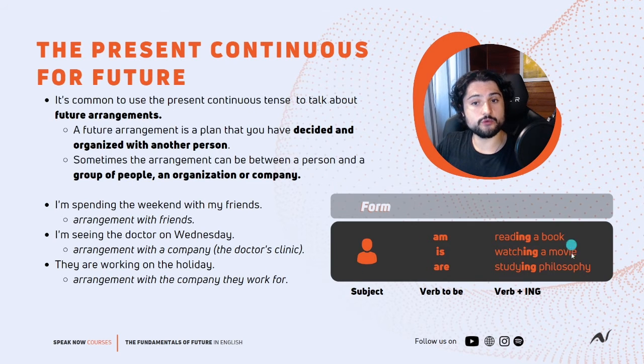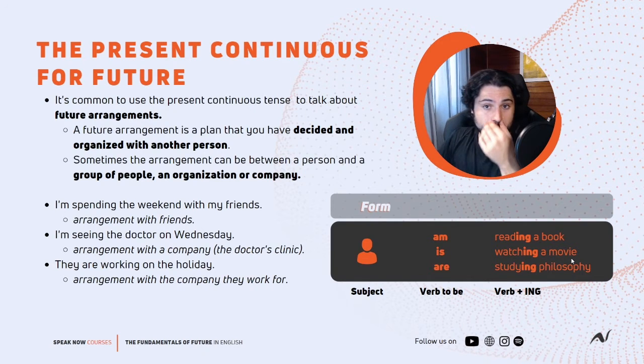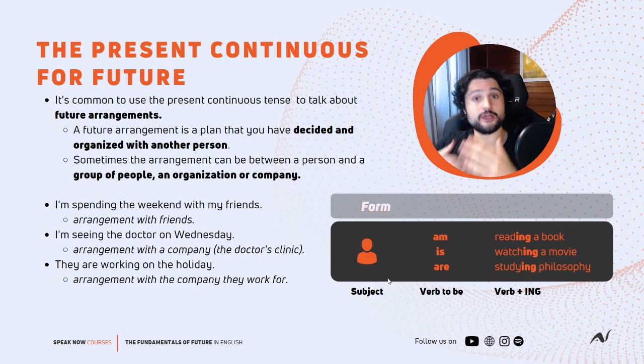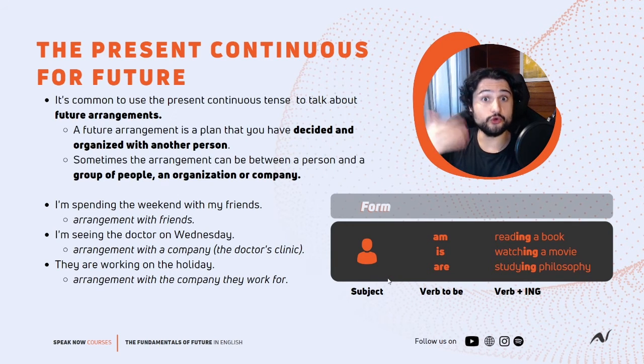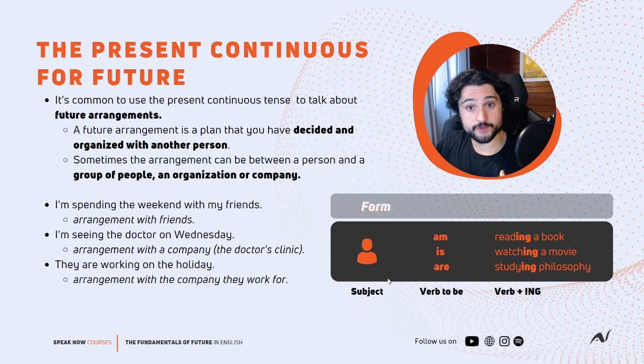And then here we have the form, the structure, the formula that you can use just to remind yourself or to learn a little bit more about the present continuous. Because we have the subjects that we have talked about a lot in this course: I, you, he, she, it, we, and they. And then we have the verb to be: am, is, and are. I am, you are, he is, and so on and so forth.